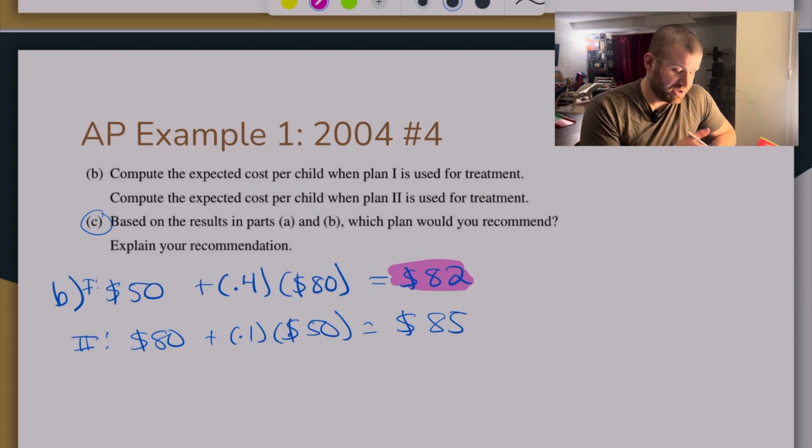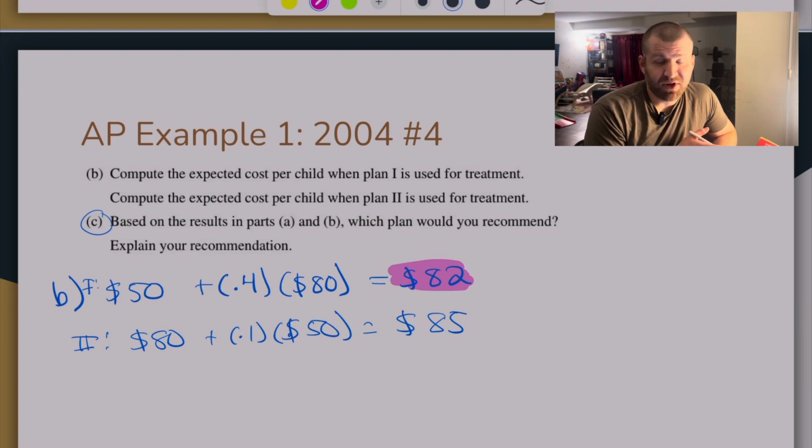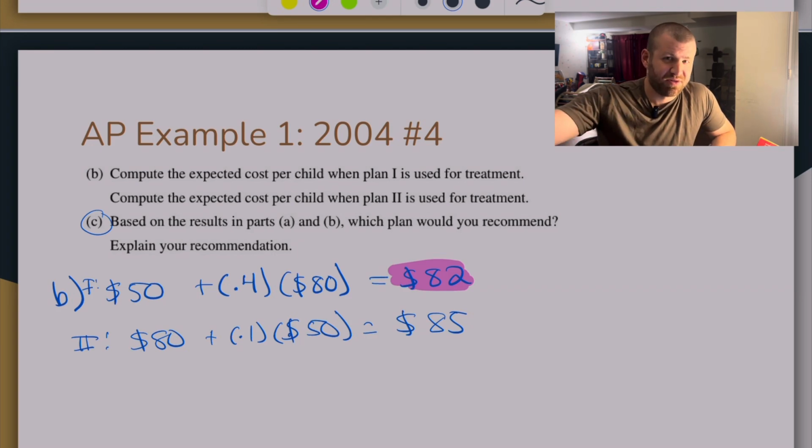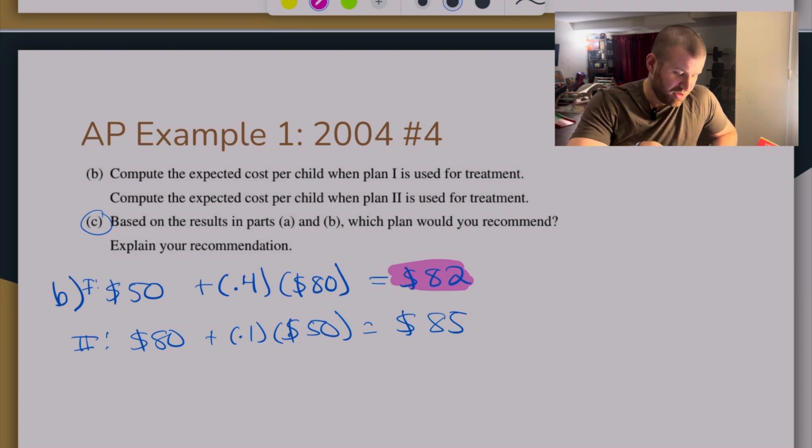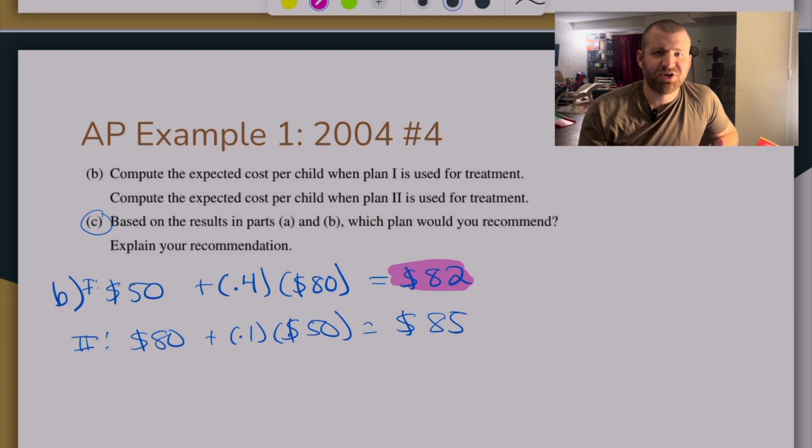Because some kids are just going to have to pay the $50 for antibiotic A. Some kids are going to have to pay $130 and get both A and B. And so it's impossible for one person to spend $82. But if I look at all of the money spent on antibiotics A and B for all children with ear infections under plan one, I would expect that to average out to about $82 per child. So that's how we would interpret that.